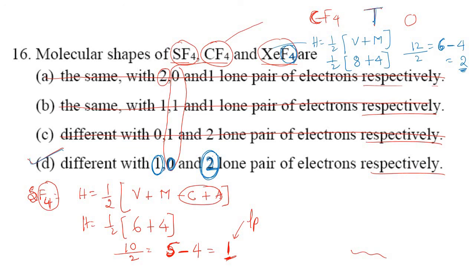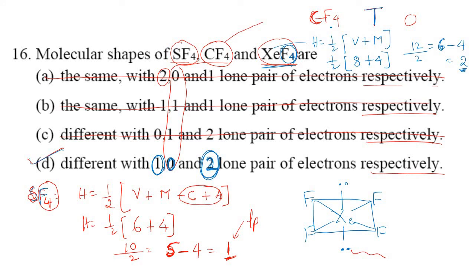And CF4 is tetrahedral. SF4 is having which type of geometry? Seesaw. And if you take XeF4, the central atom is Xe, and we have 4 fluorine atoms directed towards the 4 corners of the square, and 2 lone pairs. One will be above and one will be below. This is a square planar structure.